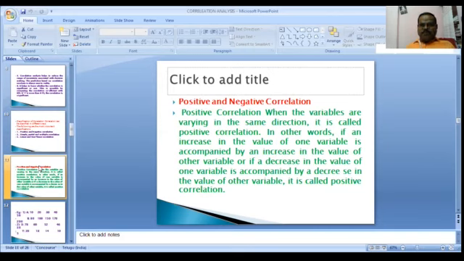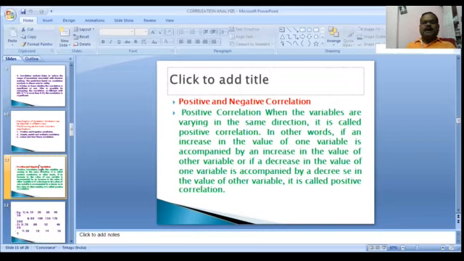The positive correlation is when the variables are varying in the same direction. In other words, if an increase in the value of one variable is accompanied by an increase in the value of the other variable, or if a decrease in the value of one variable is accompanied by a decrease in the value of the other variable, it is called positive correlation.